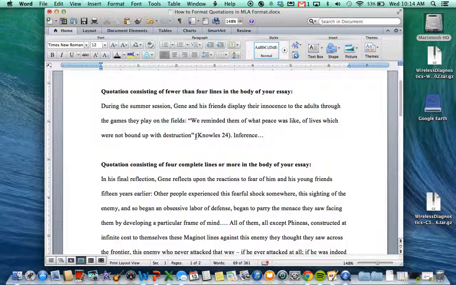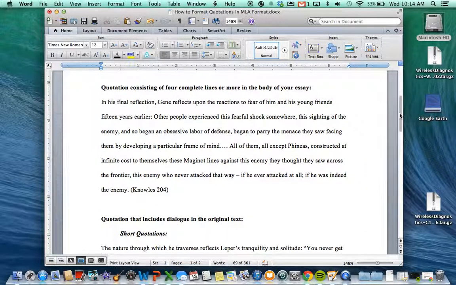And then we have our parenthetical documentation, which is the last name of the author and the page number from which the quotation comes from in parentheses. Notice there is no comma after the last name of the author, and then the period comes after the parentheses. It's part of the sentence. And then the inference for that quotation comes immediately after. Notice how all of this happens in the same paragraph. There's no indentation, there's no different lines, everything is in the same paragraph when you have a short quotation like this. Let's move on to the next example, which is a longer quotation in the body of the essay.